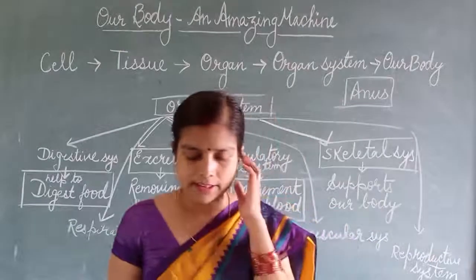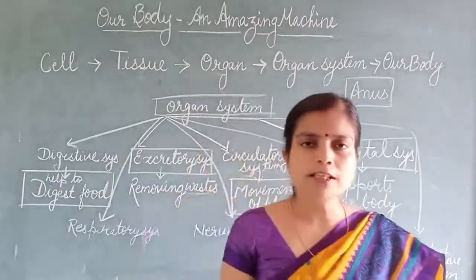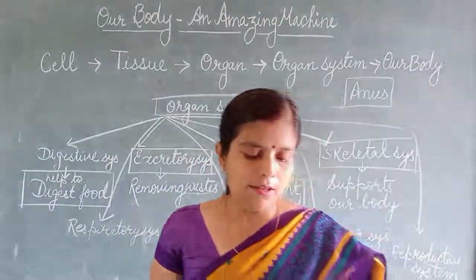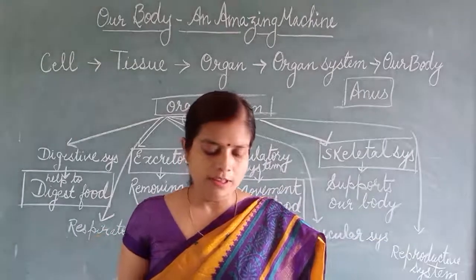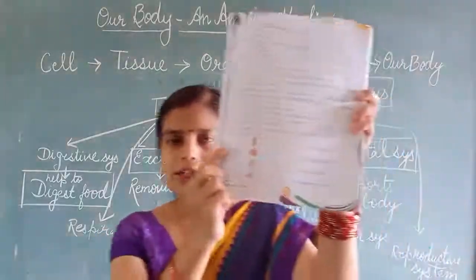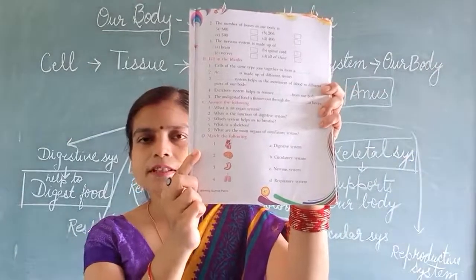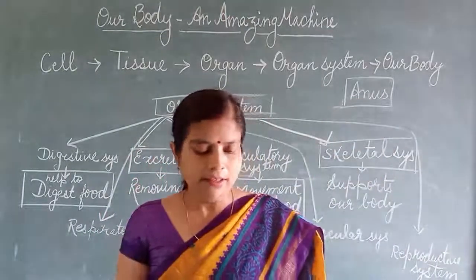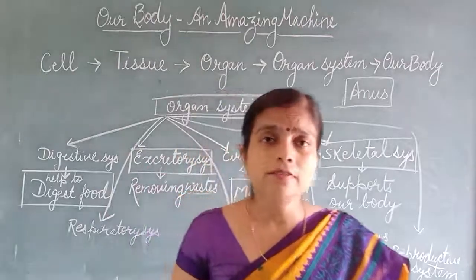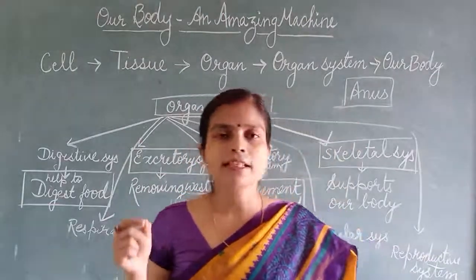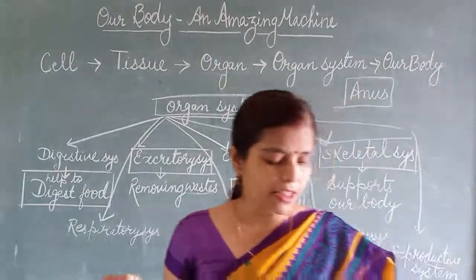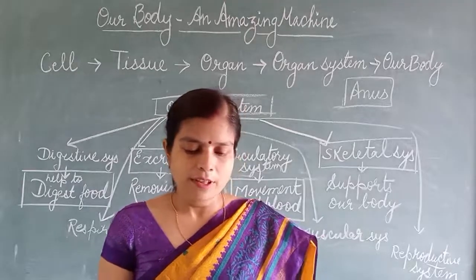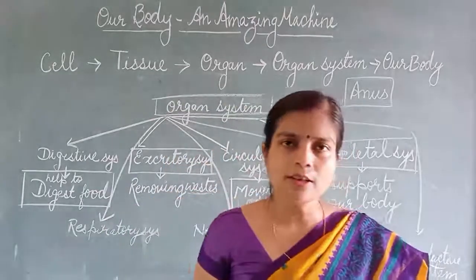Here also it is the same. Here we have to match the organ with the organ system. So heart we will match with what? Circulatory system. It is pumping blood. So heart, circulatory system. Brain, nervous system. Stomach, digestive system. And then lungs, respiratory system. Now we will revise some question answers also.